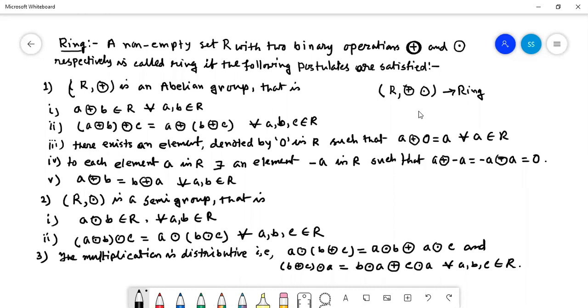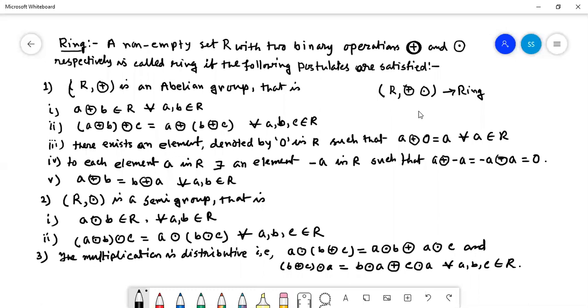There is no identity element, no inverse element, no commutative property with respect to multiplication. That means in a ring, we cannot say that 1 is in R. The multiplicative identity is 1, but with respect to multiplication, the identity element does not generally hold in a ring.